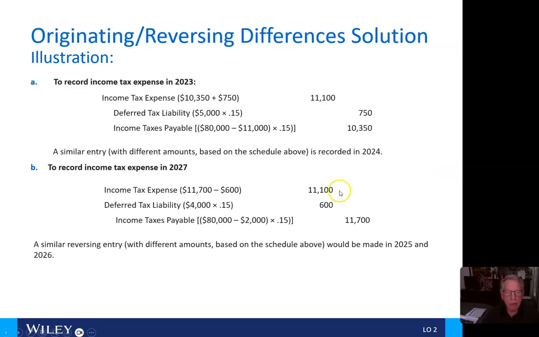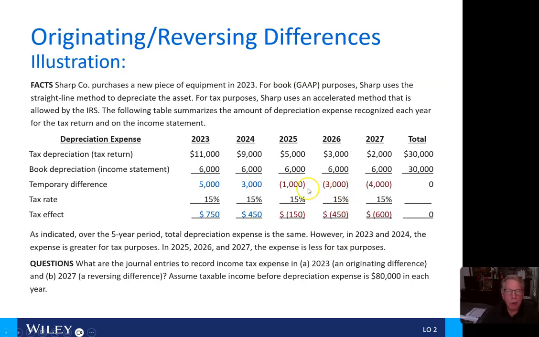And that gives us 11,100 as our income tax expense. A similar reversing entry with different amounts would be made in 2025 and 2026, which you'll remember were the years in which we had a temporary difference that was negative here.